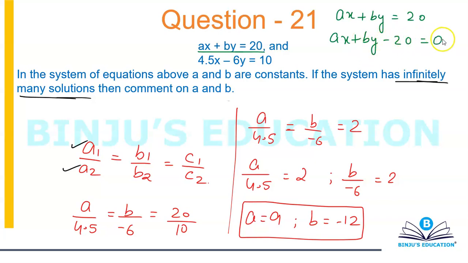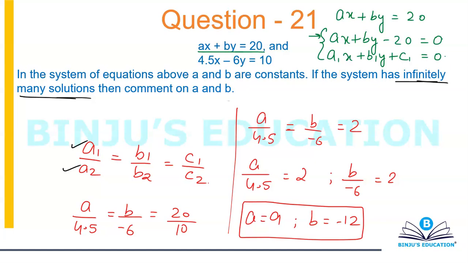I hope you all remember the general form: ax plus by plus c is equal to 0. Then you simply compare this with a1x plus b1y plus c1 is equal to 0. Now you can compare the coefficients: a1 is a, b1 is b, and c1 is minus 20.